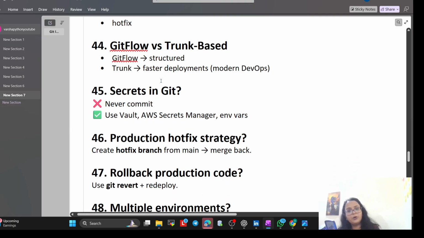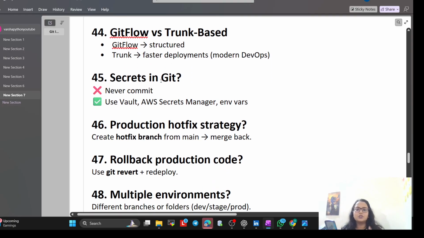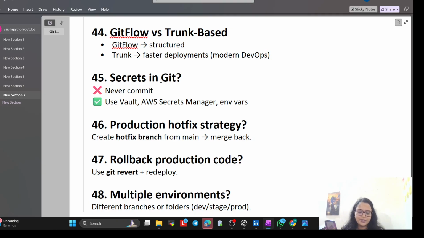Now, production hotfix strategy. So create hotfix branch from main and merge back. So a user found a way to see other people's branches. So we created a hotfix branch from the live version, fixed it in 10 minutes and pushed it to production immediately.